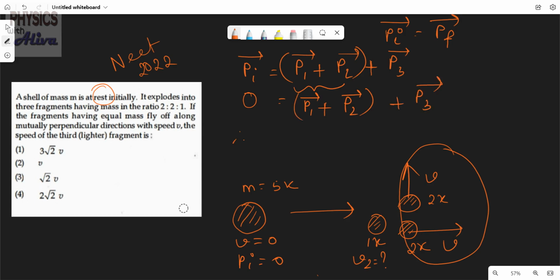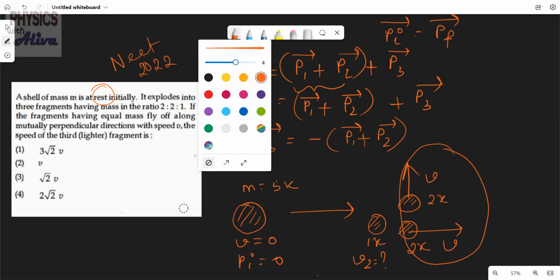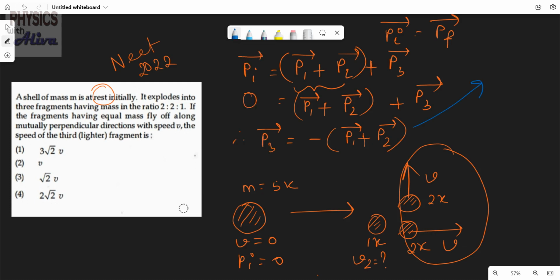So P3 is equal to minus of P1 and P2, in vector notation. Now, when we take the magnitude, P3 is equal to the resultant of P1 and P2 momentum.